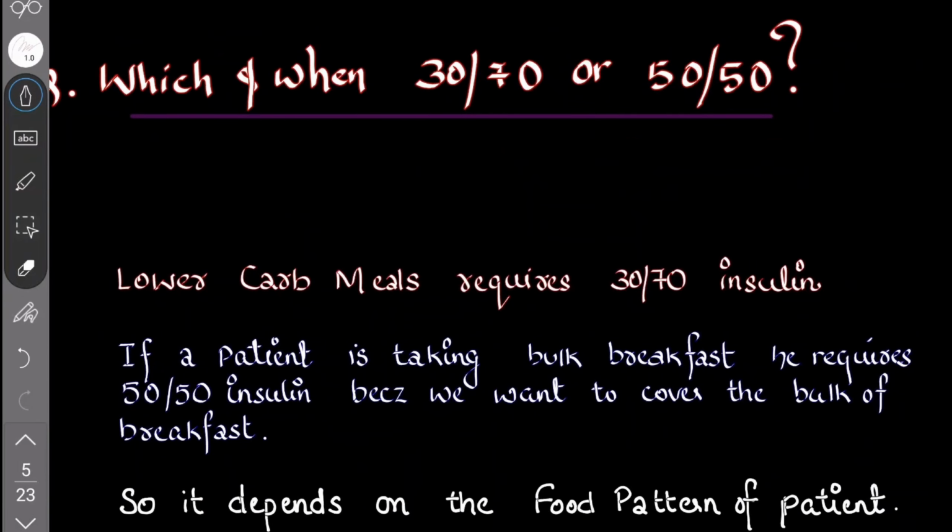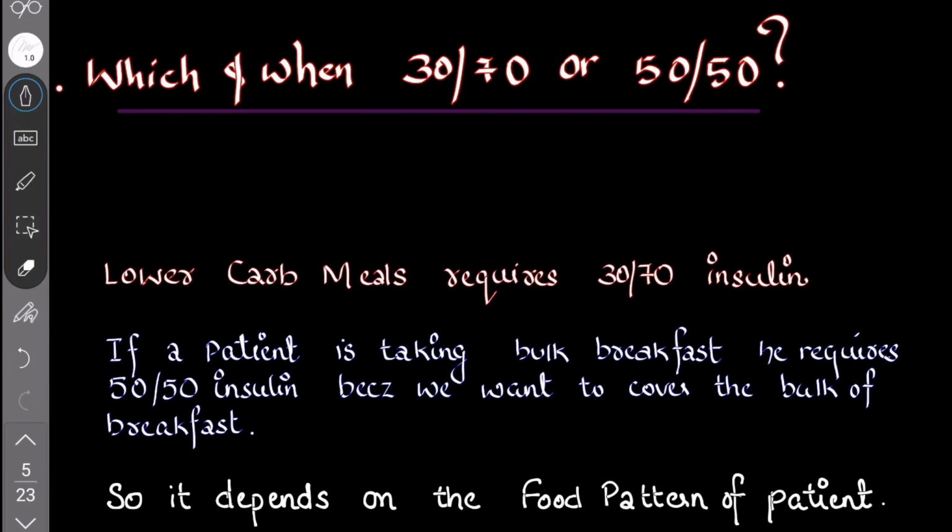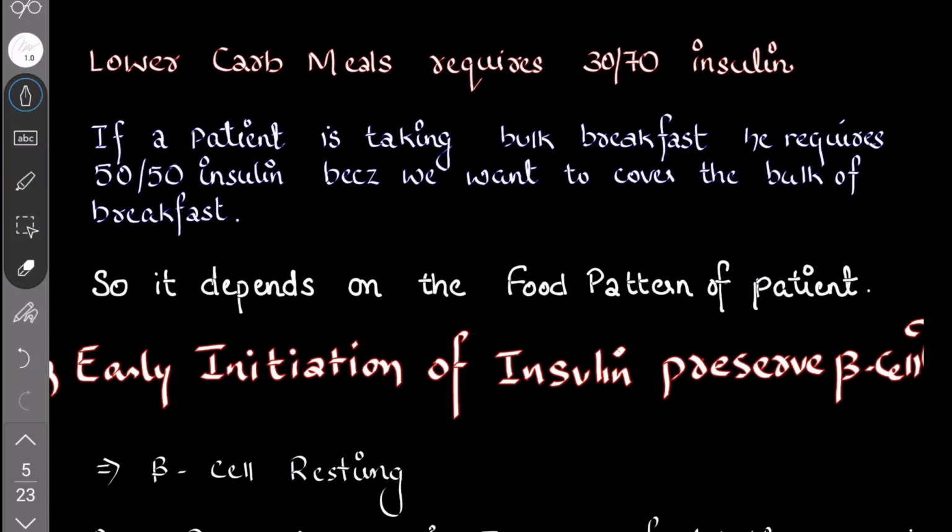which and when do you use 30-70 or 50-50, and where to use, when to use, what could be used. So if you're taking a low carbohydrate meal, better you go for 30-70, because in the 30-70, the 30 is short acting, and the 70 is intermediate or long acting. So if it is a low carb meal, you require only very short acting insulin, very little is required. So you go for 30-70.